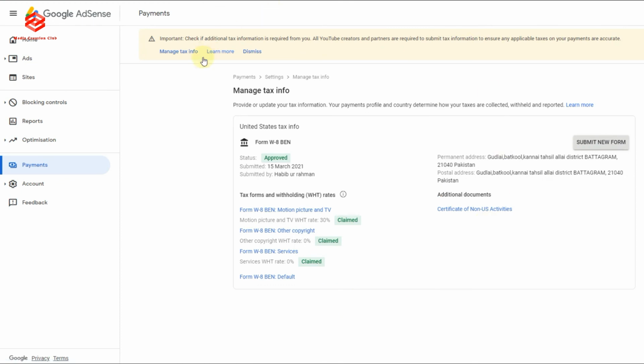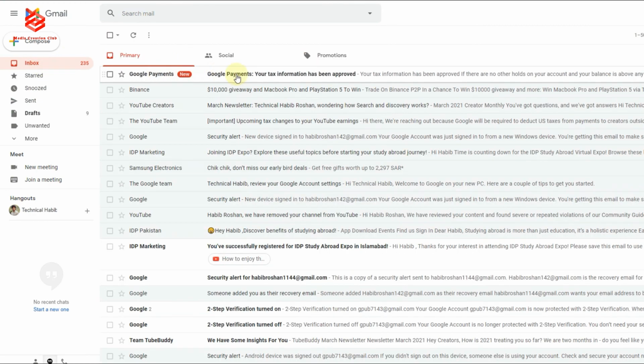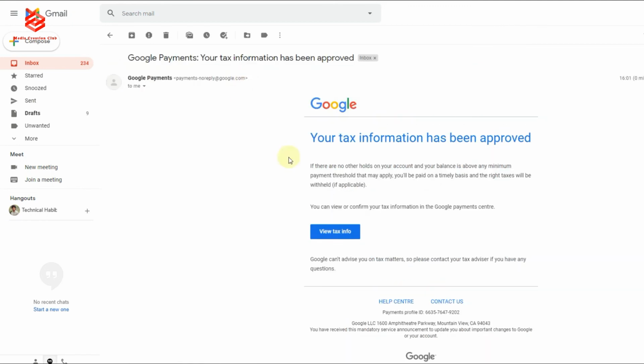So as you can see here, we already filled up the whole form and the tax information is also claimed, and then the form is approved. If we go to our email and check, you can see here we already got an email from Google AdSense saying your tax information has been approved.